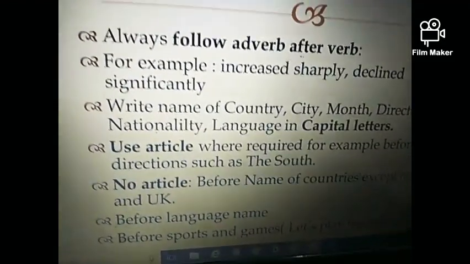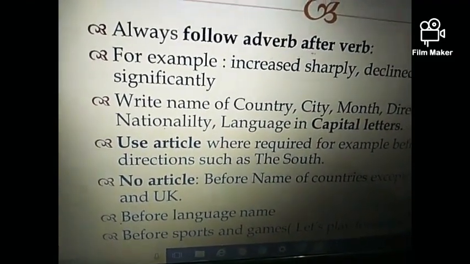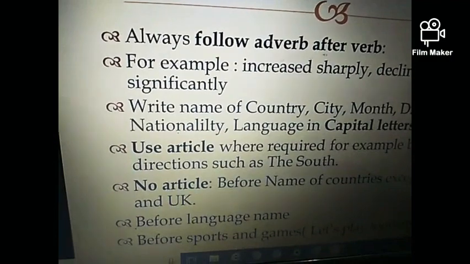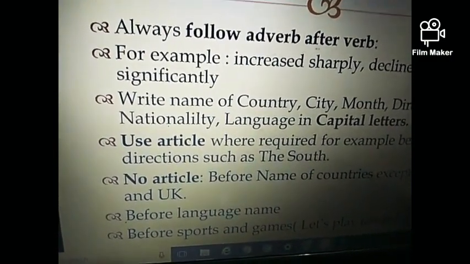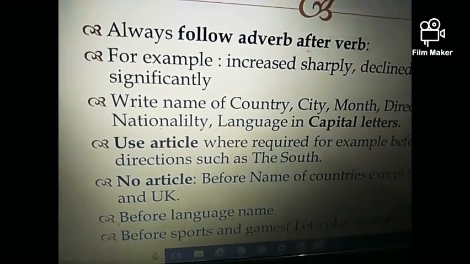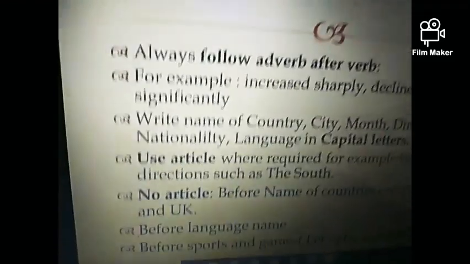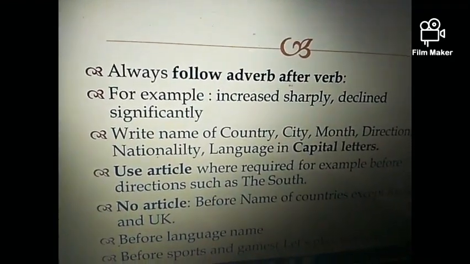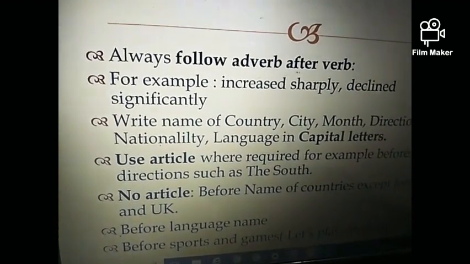Like, the right form of using the adverb is always after the verb in 99% of cases. As for example, increased sharply is correct. Instead of writing sharply increase, it is wrong, right? So use it properly. The adverb should be used after the verb. For example, you can see increased sharply, declined significantly. We can't change the order of these.